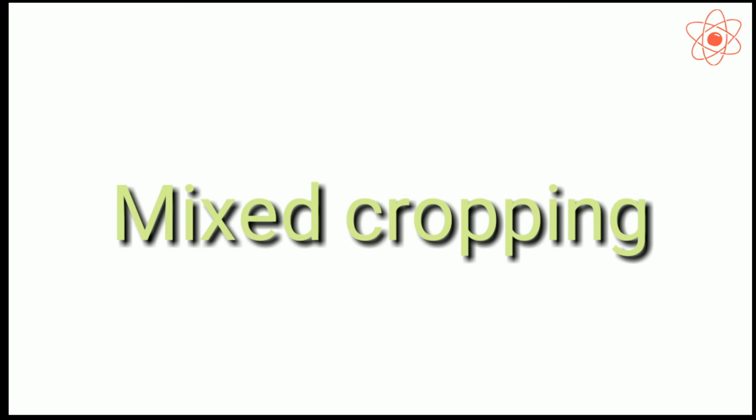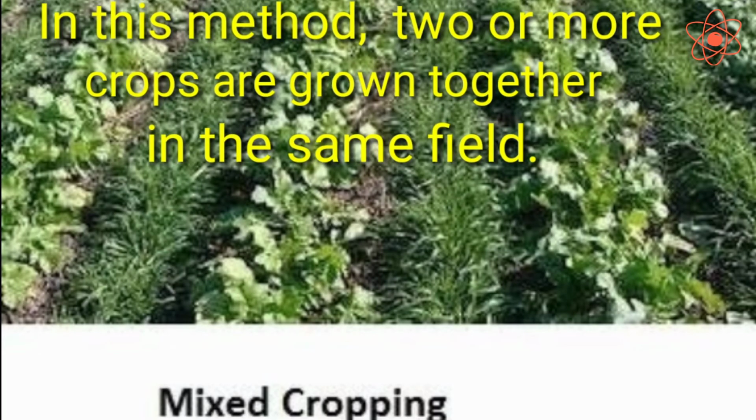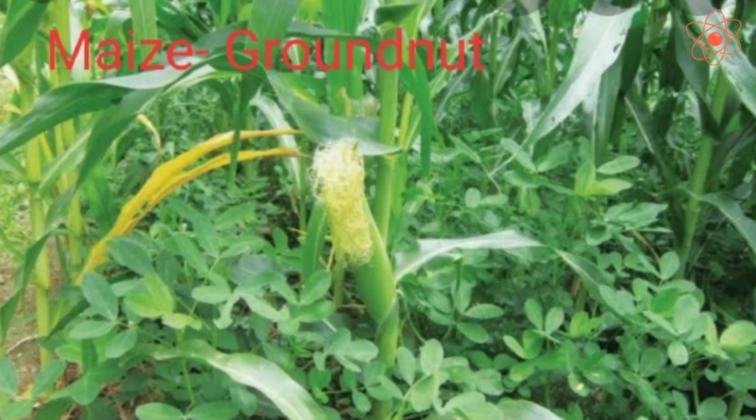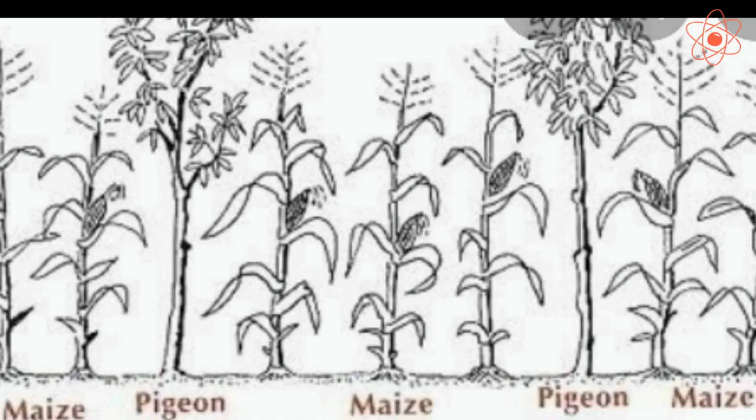Now, mixed cropping. In this method, two or more crops are grown together in the same field. The crops are so chosen that they benefit each other. A cereal crop like maize is grown with a legume crop like pea. The maize is benefited as the soil is rich in nitrogen because of the legume.